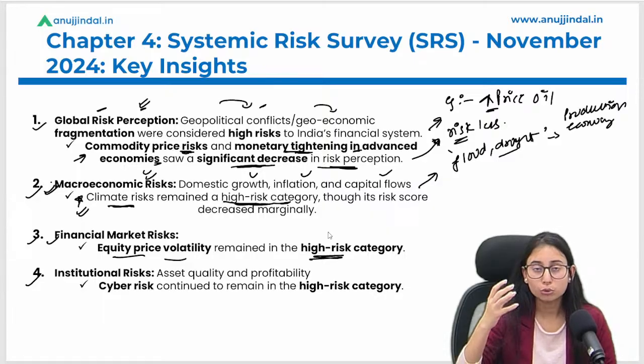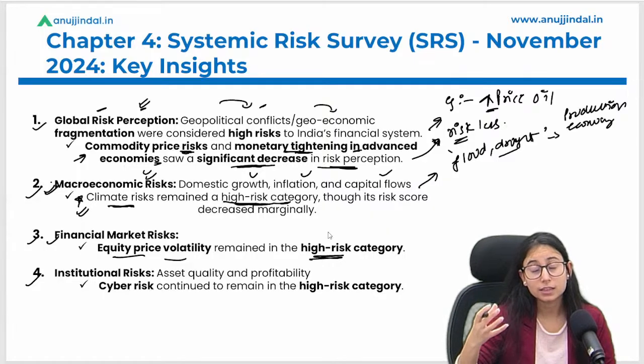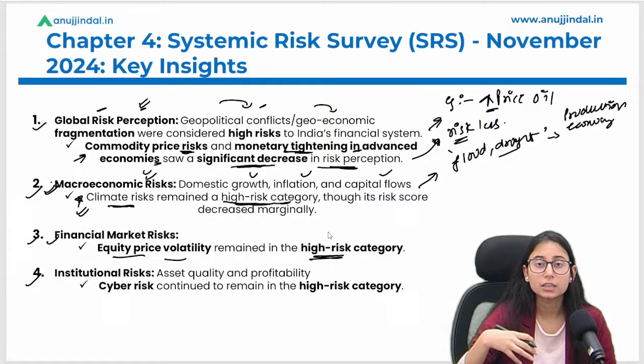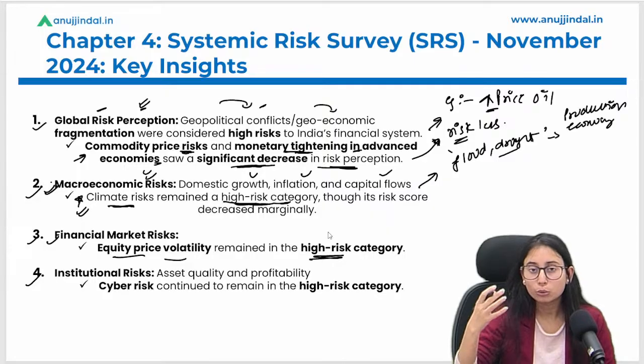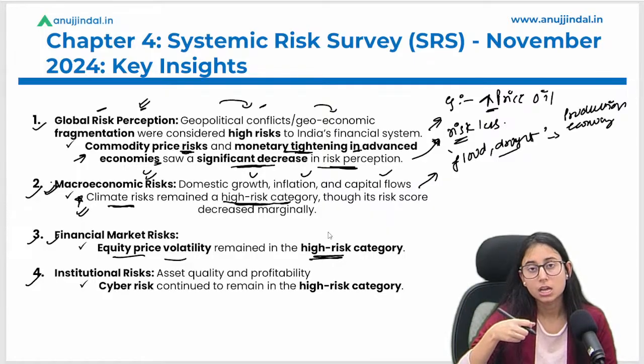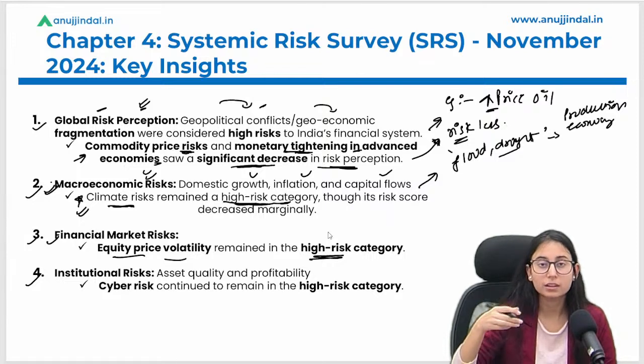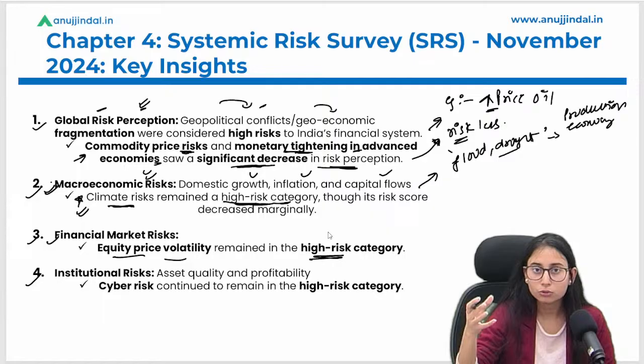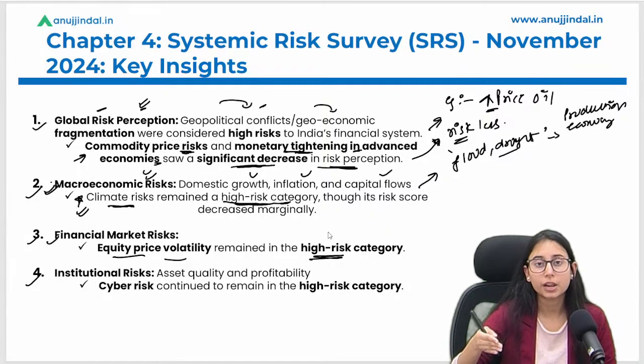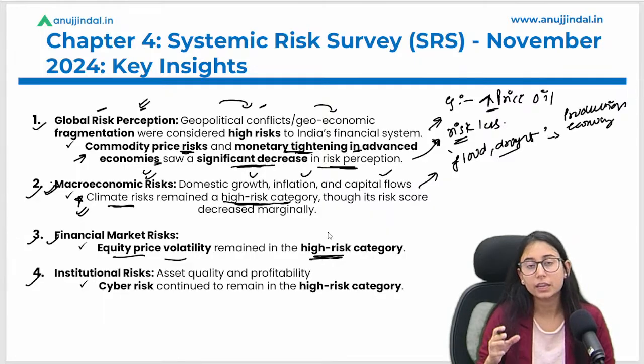Because technology has become so fast that we can access all the information in a speedy way, and due to such availability of information, the volatility in the market increases and decreases quickly. Suppose there is a company A, some bad news regarding them has come and everybody is aware of that news, and suddenly within 2 to 3 hours we can see the change of their prices in the security market.